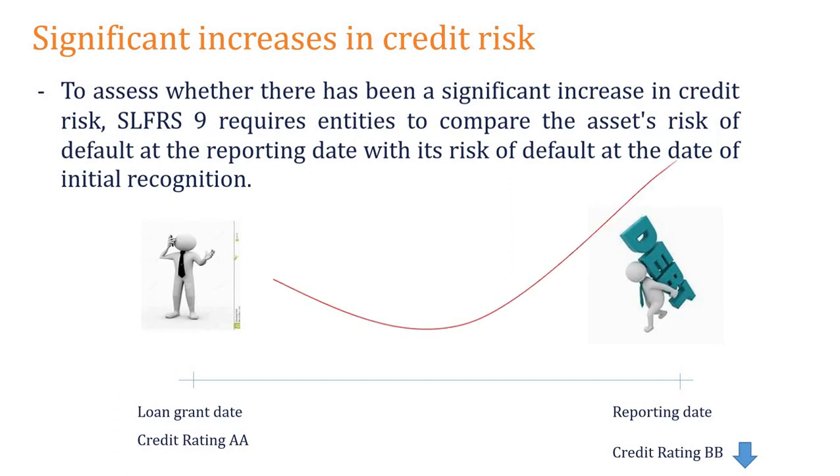His credit risk has increased significantly. Credit risk means the risk that this person will not pay, the risk of default. So this credit risk has increased significantly.